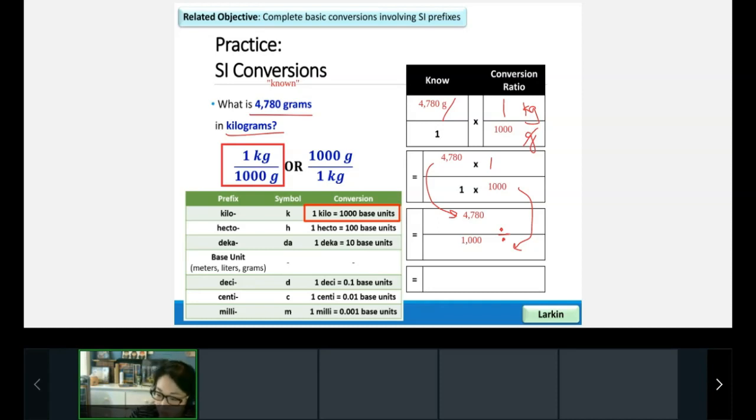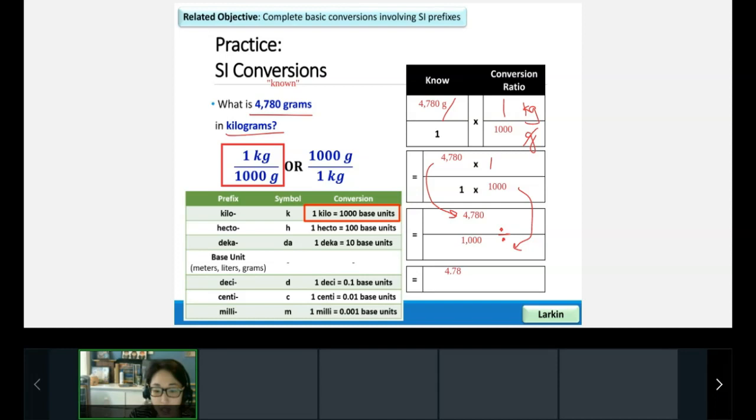Excellent. I see Juan Carlos. Let's get some more people. I see Lexi. Awesome, Lexi, working on those units too. I see Itati. Awesome. Get your answers in the chat. 4,780 divided by 1,000. Yeah, this is going to be 4.78.